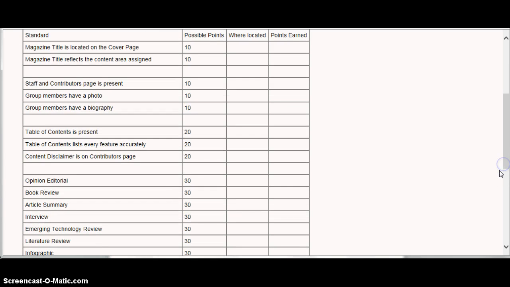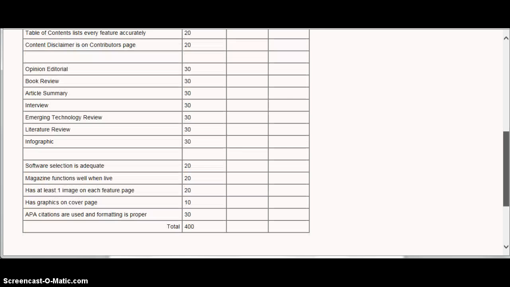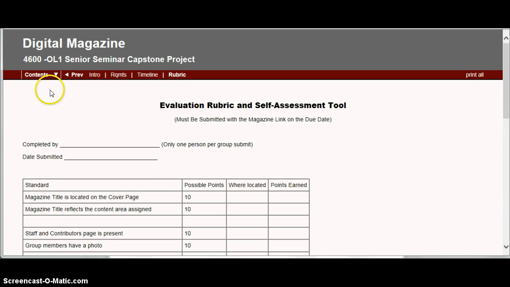When you submit the final draft of your layout, you will earn points for this section and part of this section. Now by the time you post the magazine and it goes live, this is the only thing that's left to be graded. So do not think that you can wait till the last minute and when your magazine goes live you can make up the points. As you can see, that is not possible. So that's in essence what the project is going to look like.